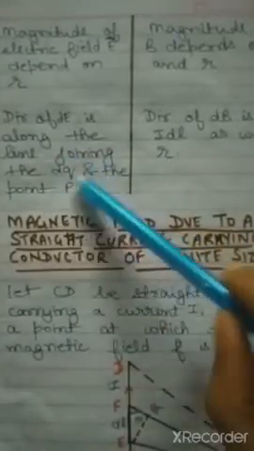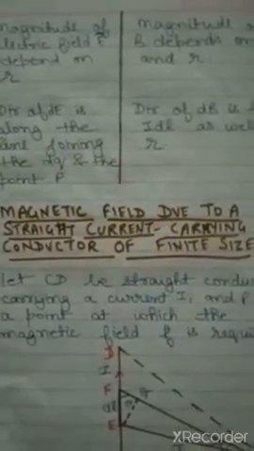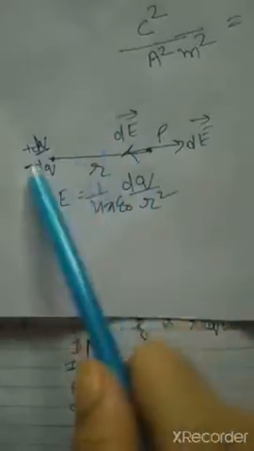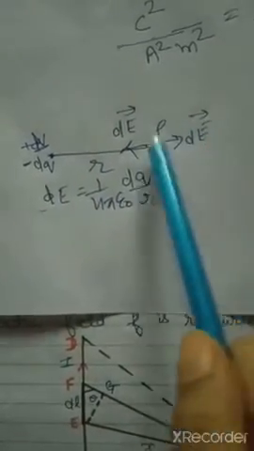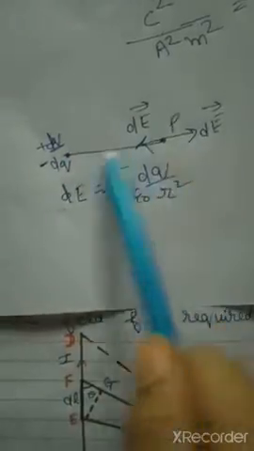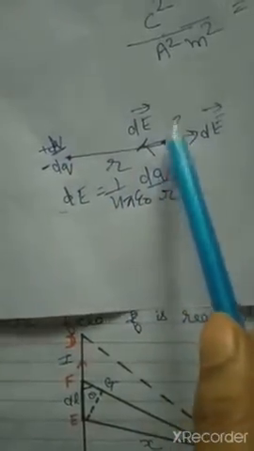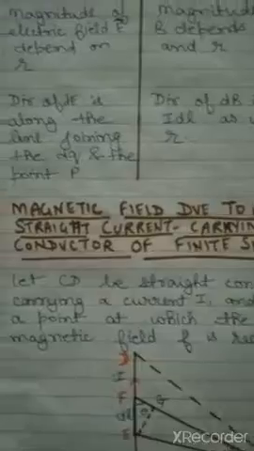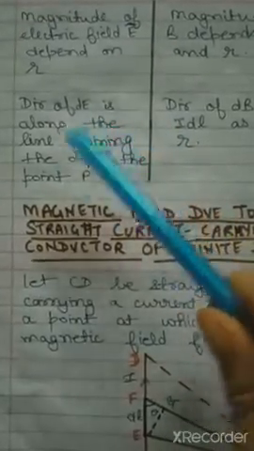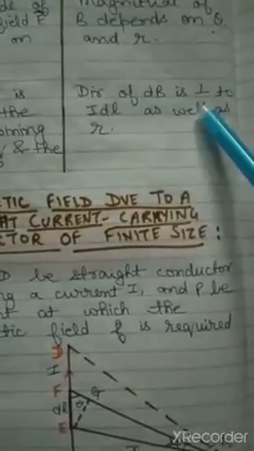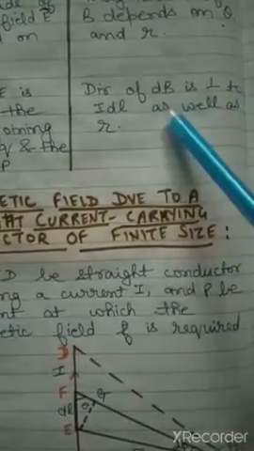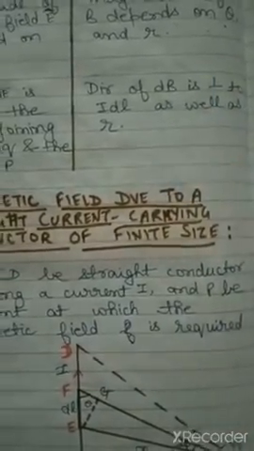Now about the direction. So direction of electric field is along the line joining dq and the point P, as I have told. Direction will be along the line joining. So dE will be along this direction or along this direction, but it will be along the line joining this point. Clear? So in this case, direction of dE is along the line joining dq and the point P, and direction of dB is perpendicular to I dl as well as r.